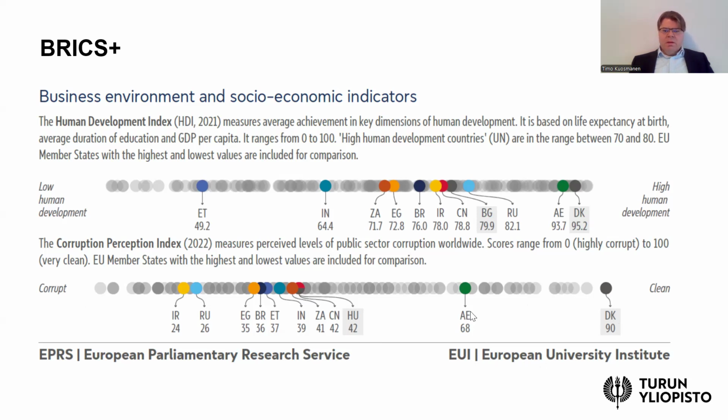Only the United Arab Emirates would be somewhere within this range of the EU countries, and most of the BRICS member states actually have issues with high corruption. Particularly Iran and Russia are among the worst, but countries such as India, China and South Africa also have a lot of issues with corruption. So at least that's one feature common to many in this BRICS plus group of countries.